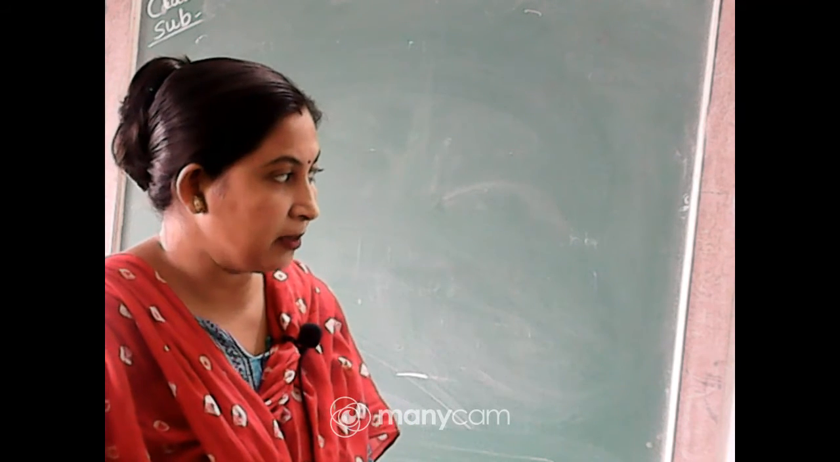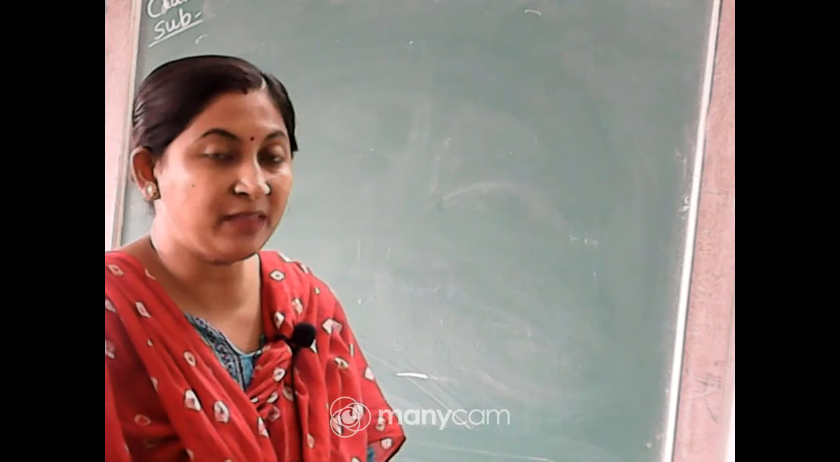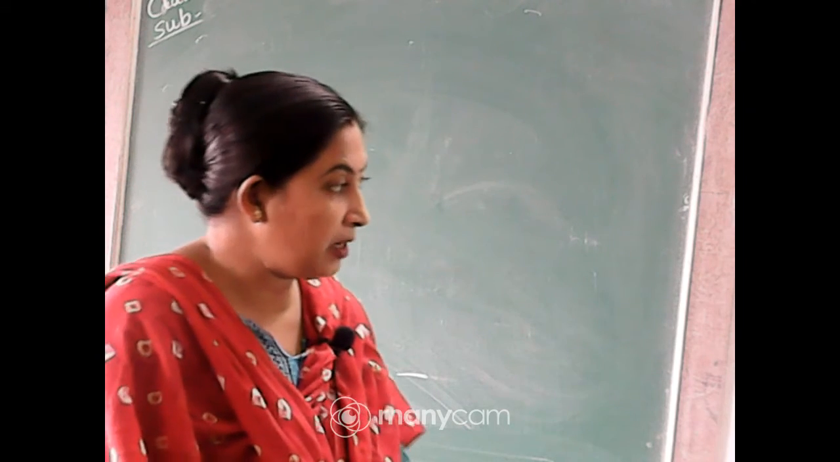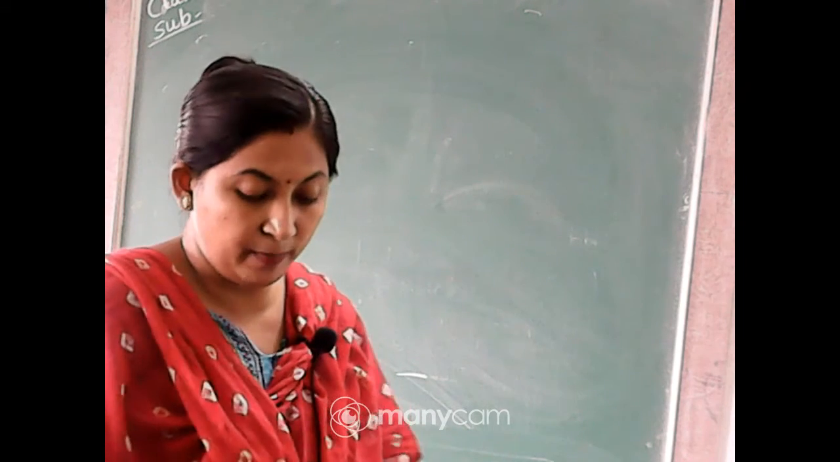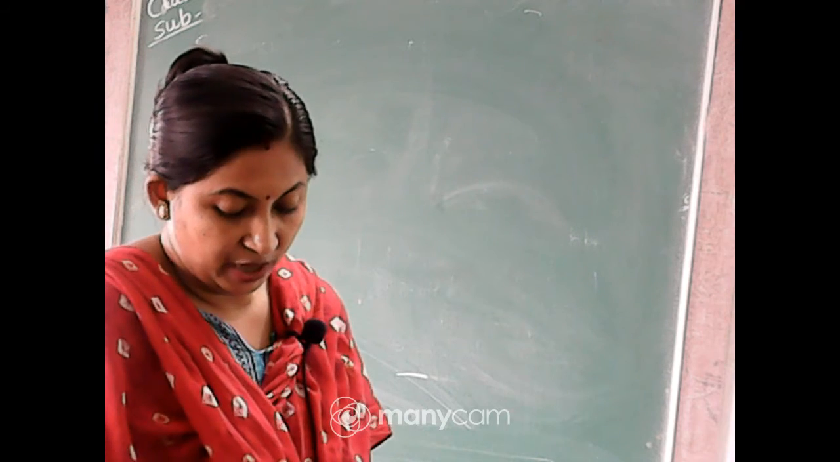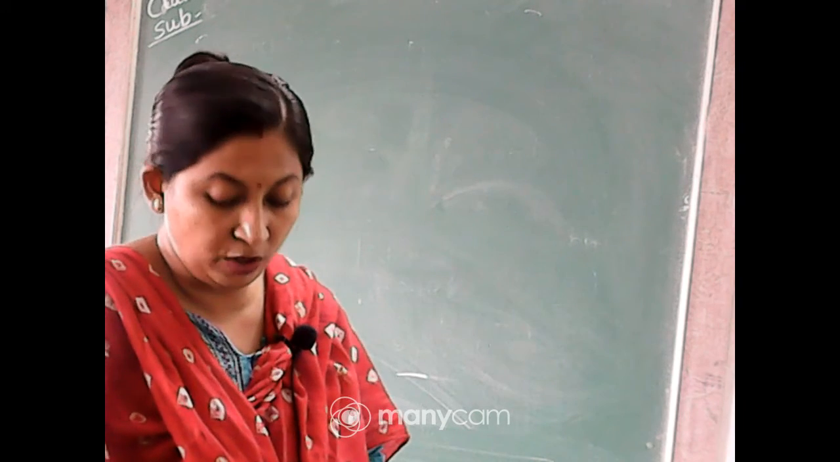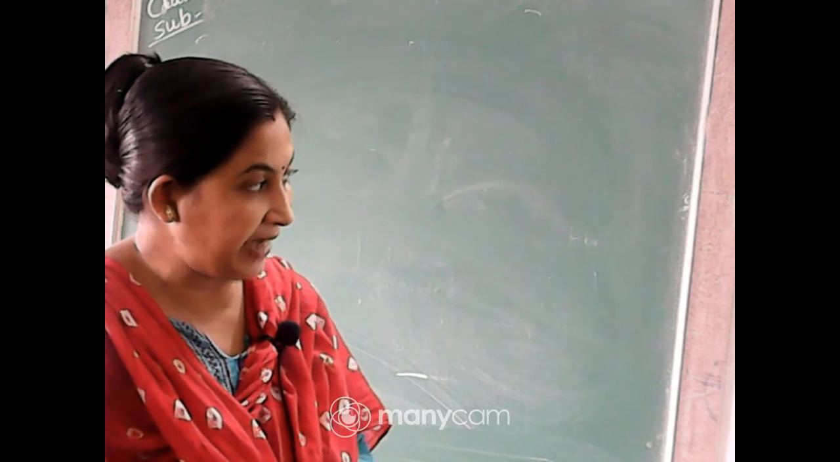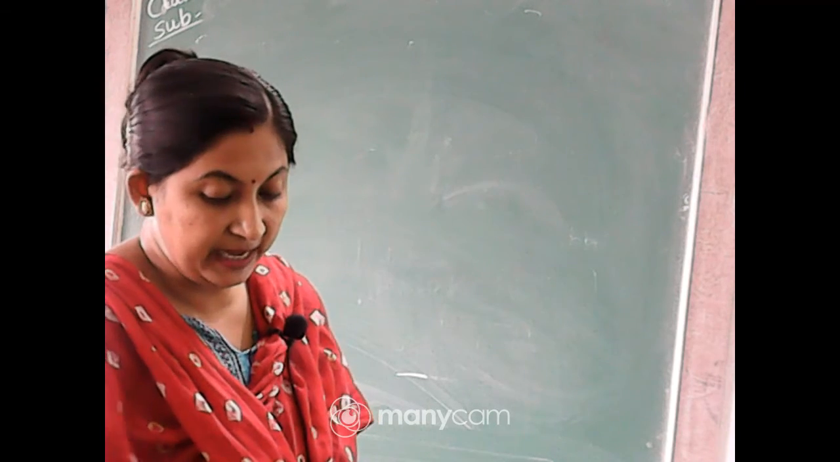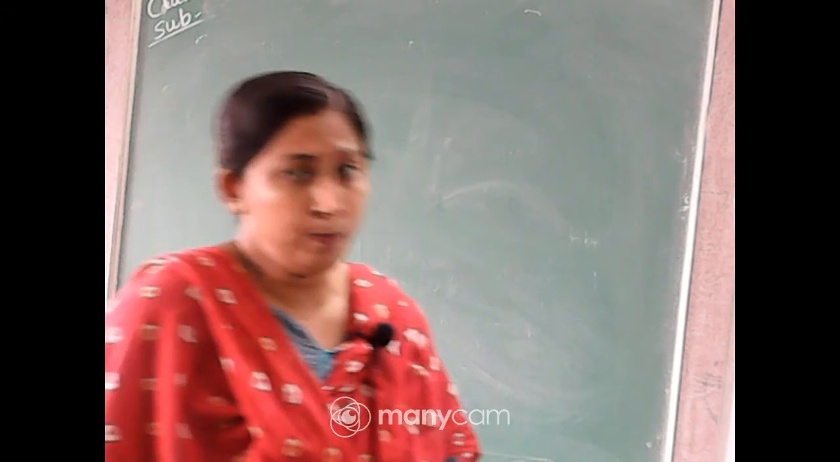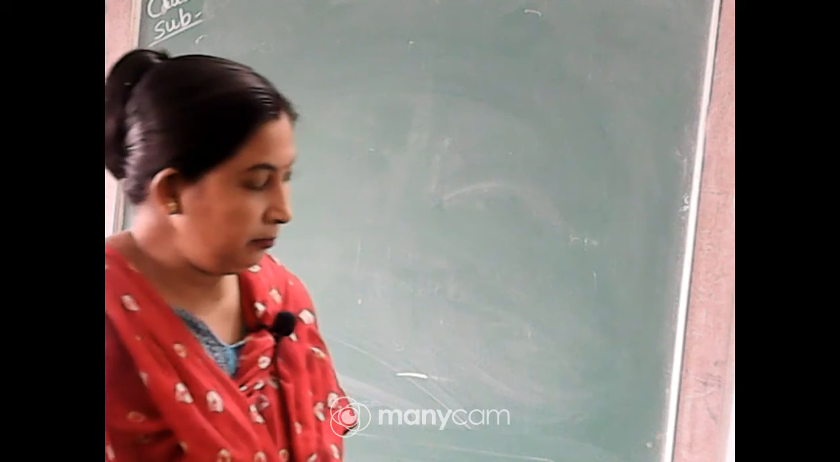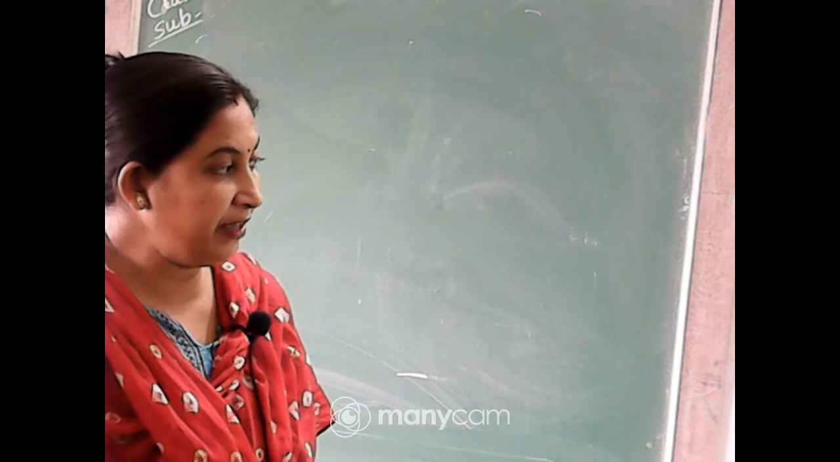Is it clear? That means from Math Magic, chapter number 1 and chapter number 2, and from Composite Maths you will practice chapter number 3, chapter number 4, chapter number 16, 17, 18. Is it clear? Class 5?